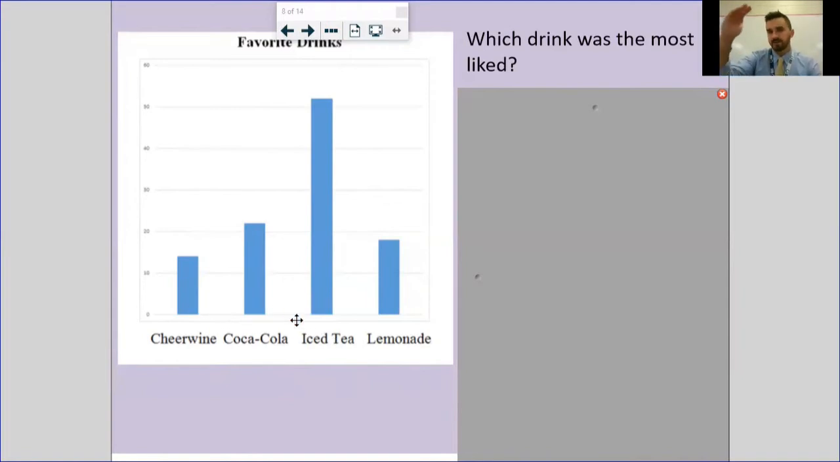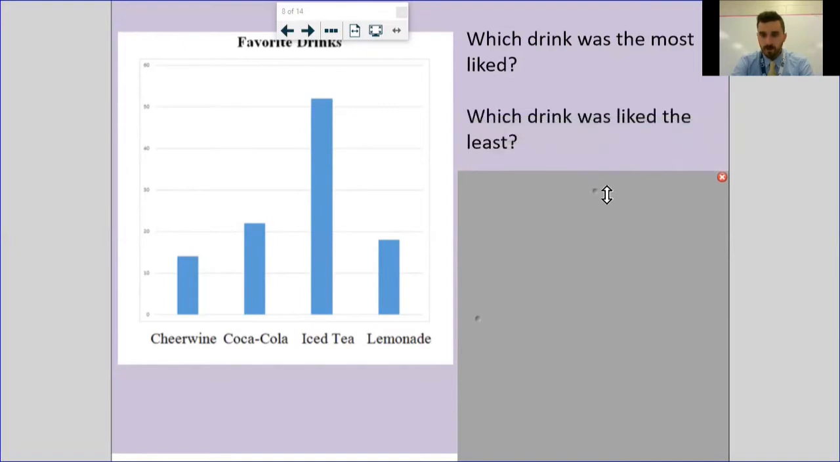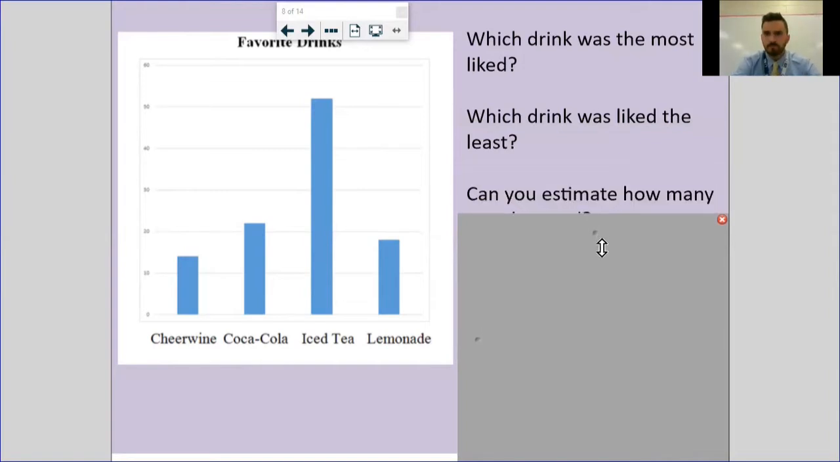They don't all fall exactly on a line, but we can still make some observations based off of this data. For instance, this first question says, which drink was the most liked? Just eyeball it. If you look at those bars, clearly the most popular drink is going to be iced tea. They must have asked students in North Carolina. Similar to that last one, just the opposite. Which drink was liked the least? And it's a little bit closer than the other question was, but the least liked drink was Cheerwine, which is kind of surprising. This one asks, can you estimate how many people voted?